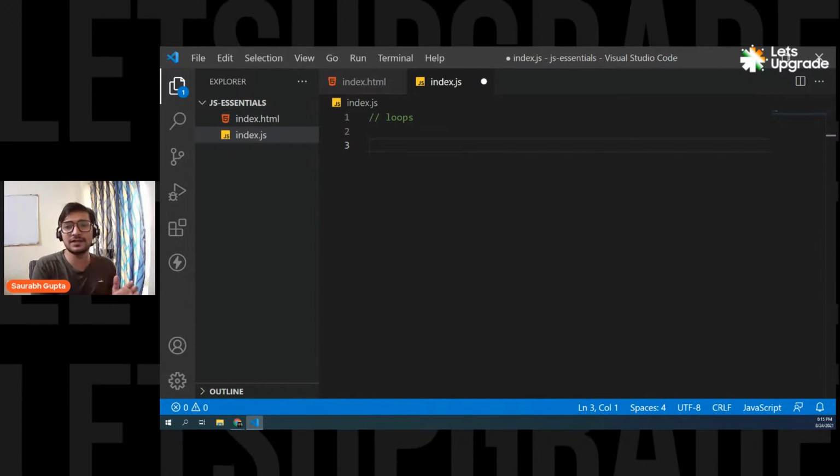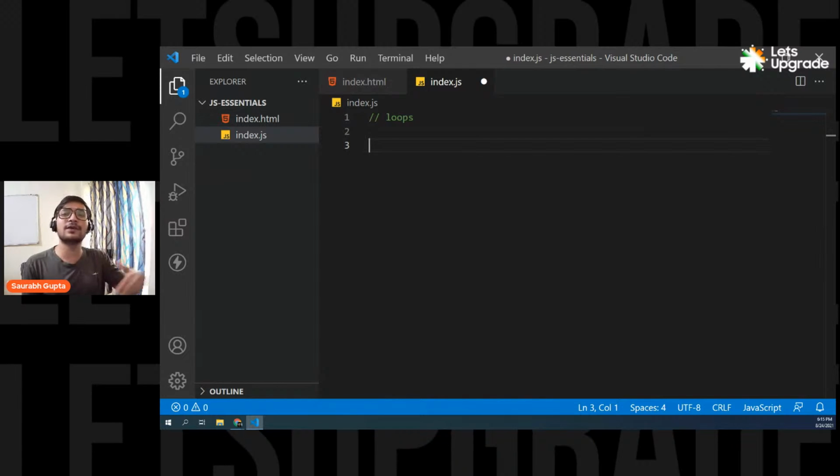So for that purpose, loops have been made. If you want to execute a code again and again, loops can help you. Now the most important thing is how to write them, how we are going to achieve it. Once we start writing them, you will understand the real purpose of what exactly they are doing. But right now, for basic understanding, just remember loops can help you to execute your code again and again. Because sometimes when you're working with a project or an assignment, there is some code that you want to execute again and again.